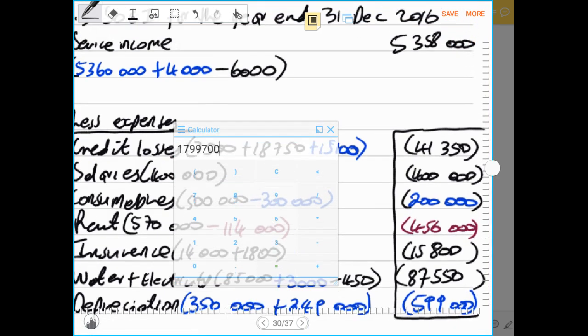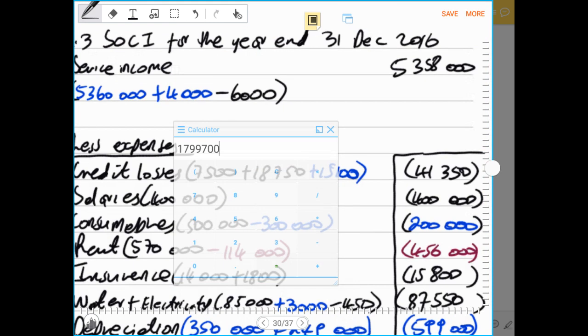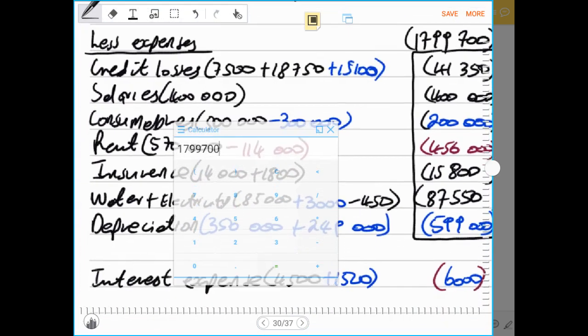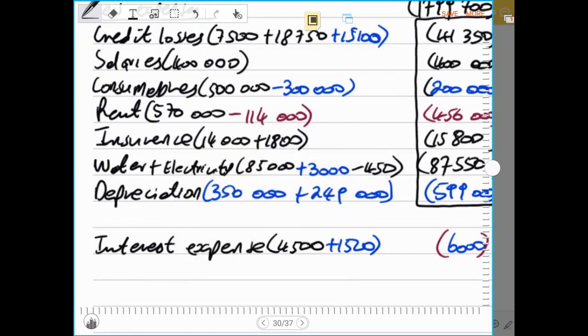That gives us 1,799,700. So now those are the total expenses before we take into account finance cost.